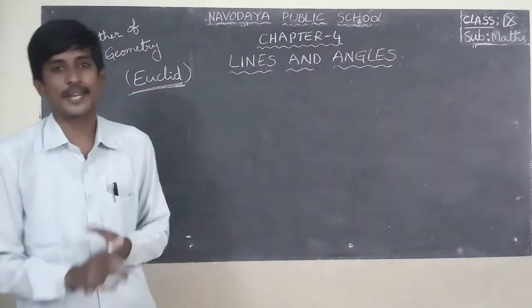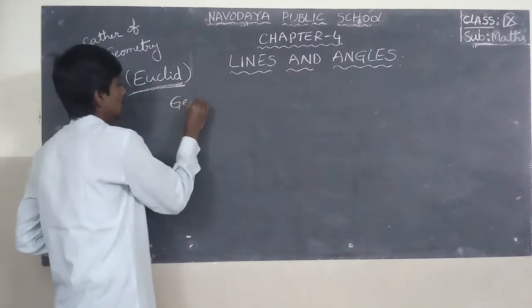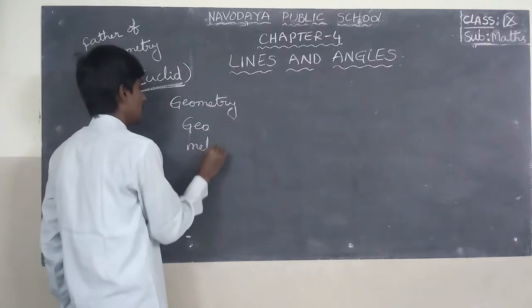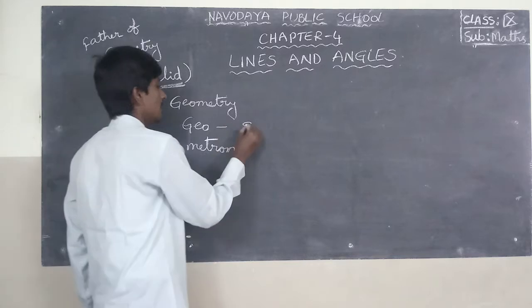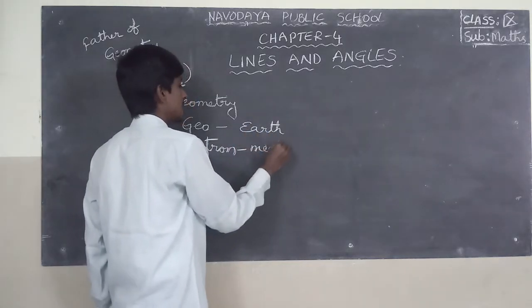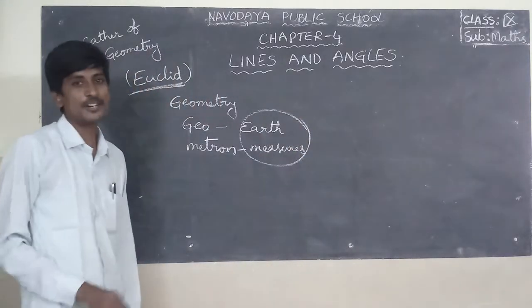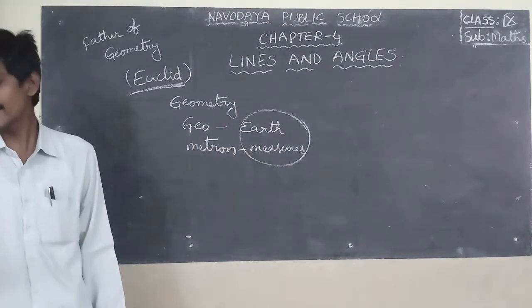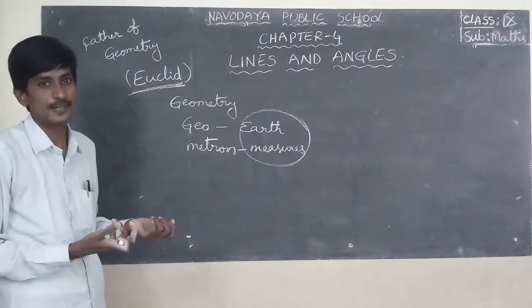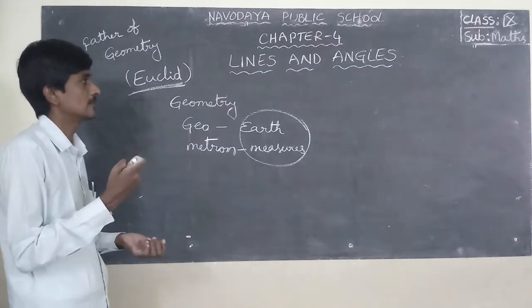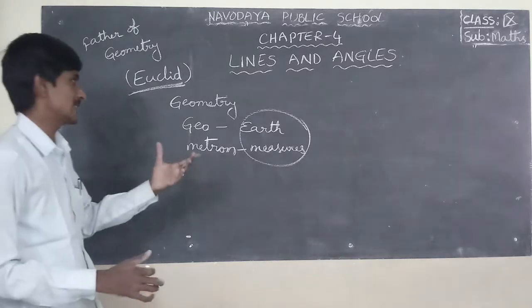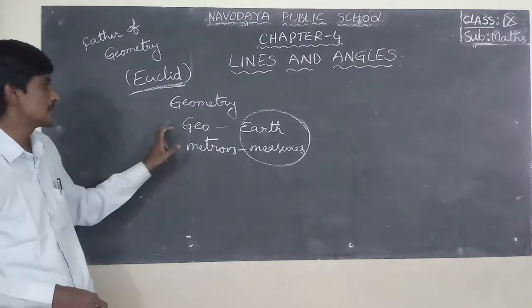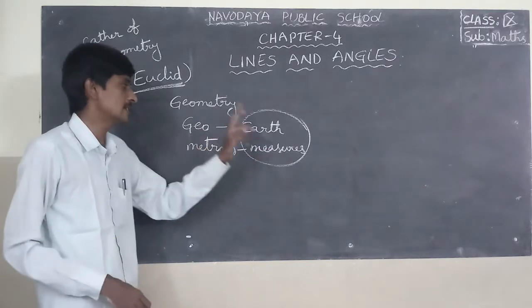What is the meaning of geometry? Geometry is derived from the two Greek words geo and metron. Geo means earth. Metron means measures. Measures of earth means so many things, for example, blackboard measurements. In the earth, so many objects, so many measures, that is called geometry.